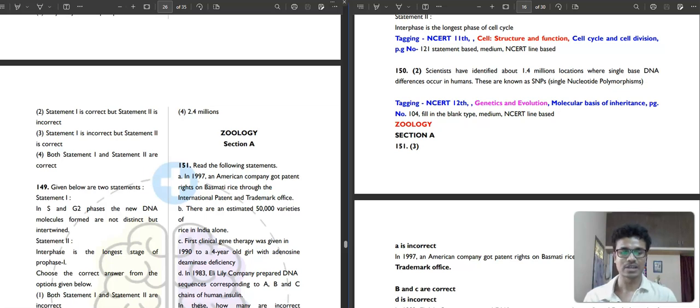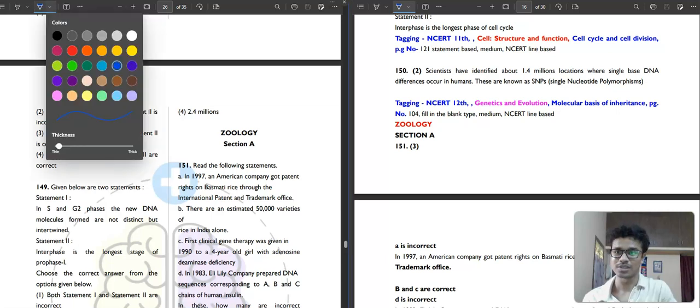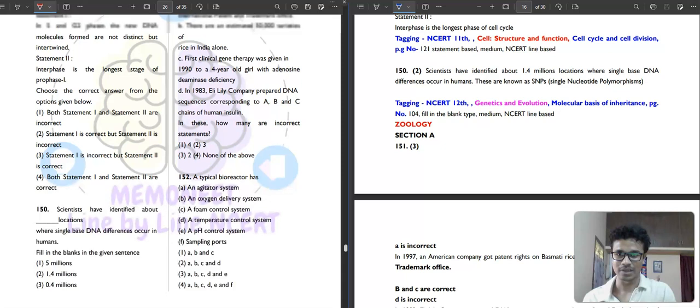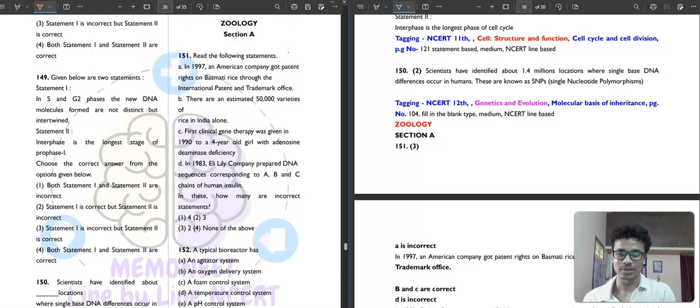So today we will discuss the Zoology section for FLT 2. So the first question is 151. Let's see what the question says. It is saying, read the following statements and choose the correct one. It is asking how many incorrect statements there are. So let's see what it is saying.